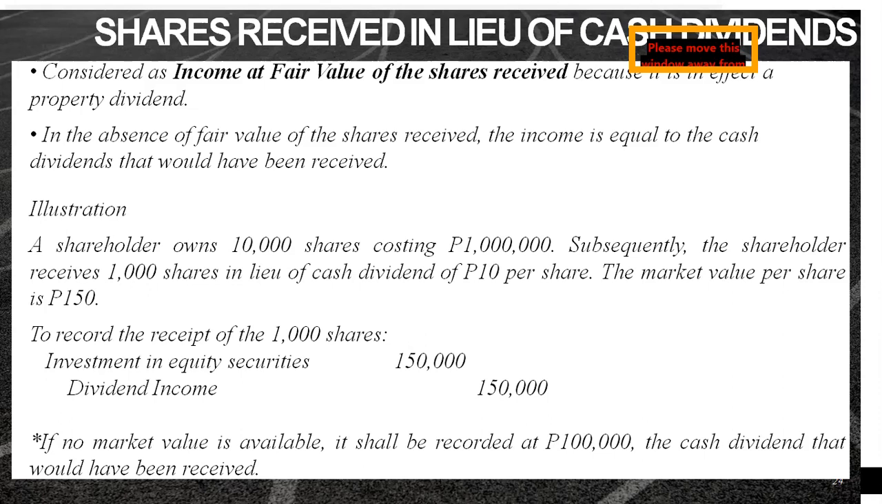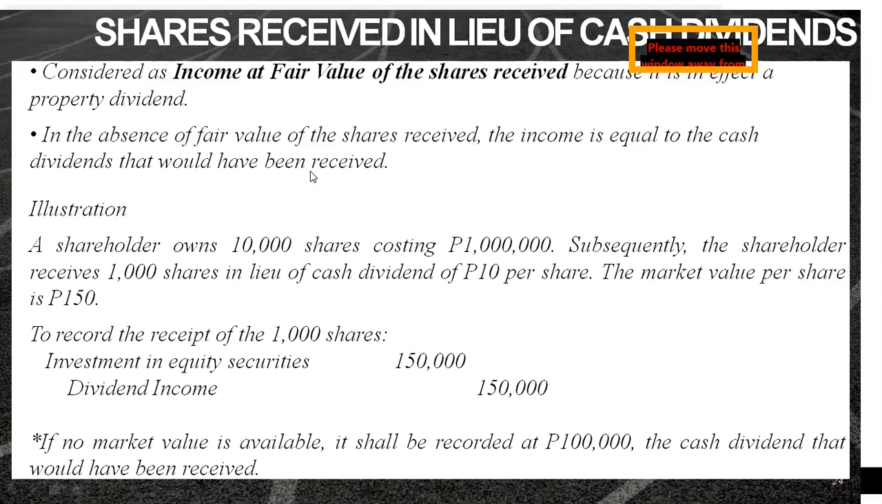Okay? So, when we receive shares in lieu of cash dividends, or instead of cash dividends, we have to recognize that as income at fair value of the shares that we receive. If our shares have no fair value, then the income is just equal to the cash dividends that would have been received, as there are no shares recorded yet. So we have a sample here, no?